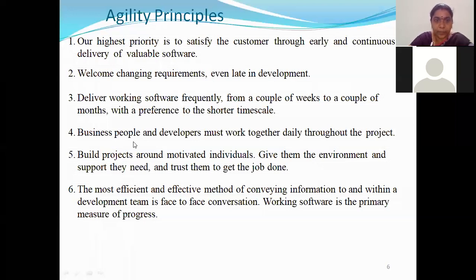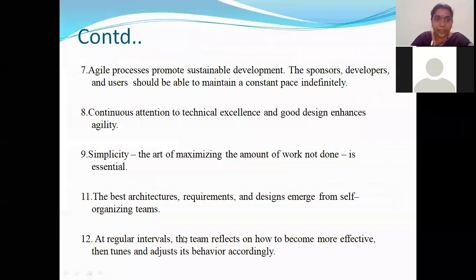Working software is important. Effective communication between business people and developers is important. Always have motivated individuals in your team. Always have face-to-face conversation with each other, within the team or outside the team. Always have sustainable or incremental development. Next, continuous attention to technical excellence. Always have experts in your team.